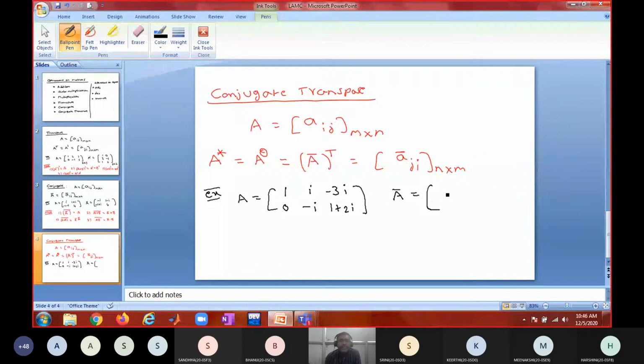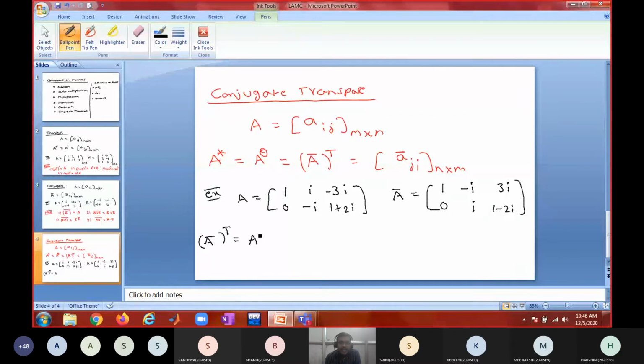What is A bar? The conjugate of 1 is 1. The conjugate of i is minus i. The conjugate of minus 3i is 3i. The conjugate of 0 is 0. The conjugate of minus i is i. The conjugate of 1 plus 2i is 1 minus 2i.